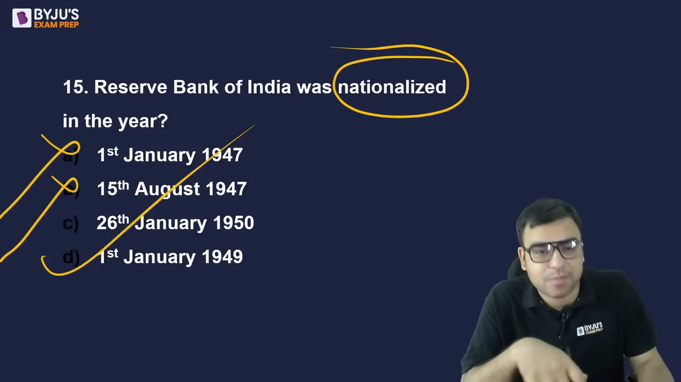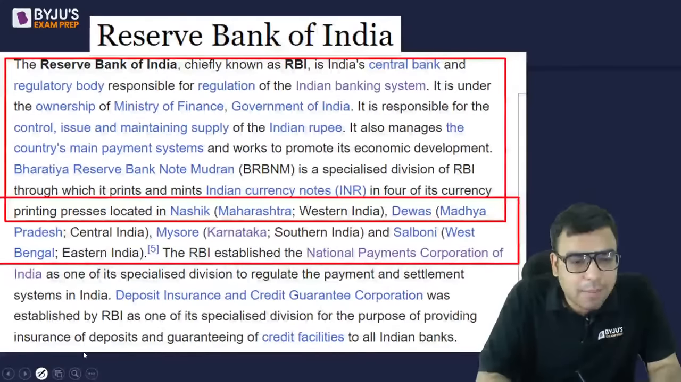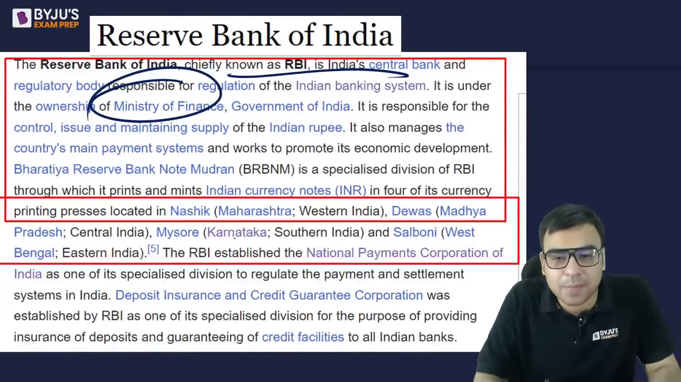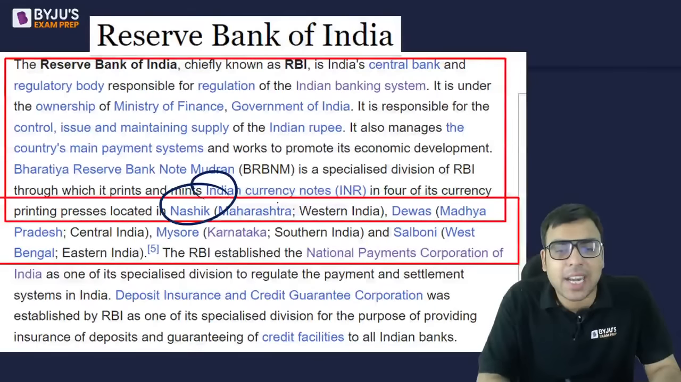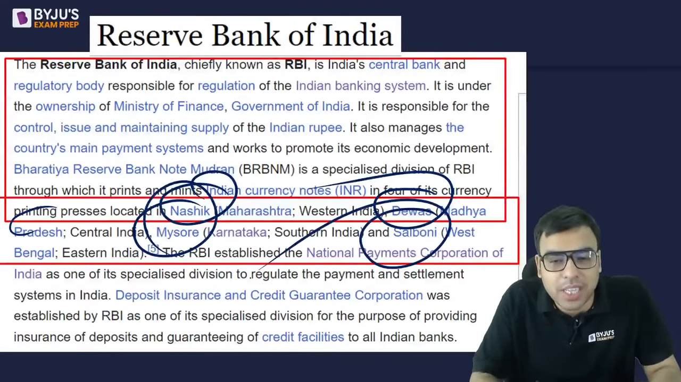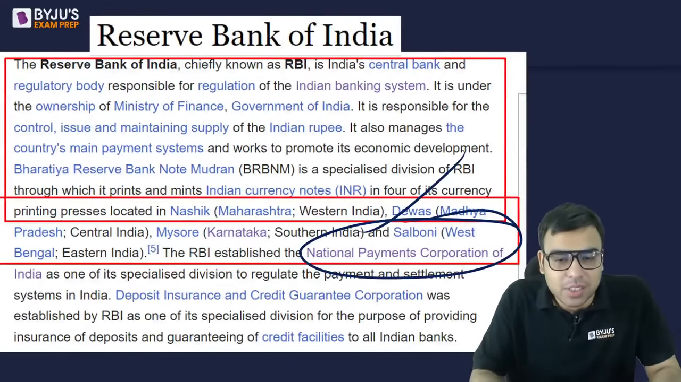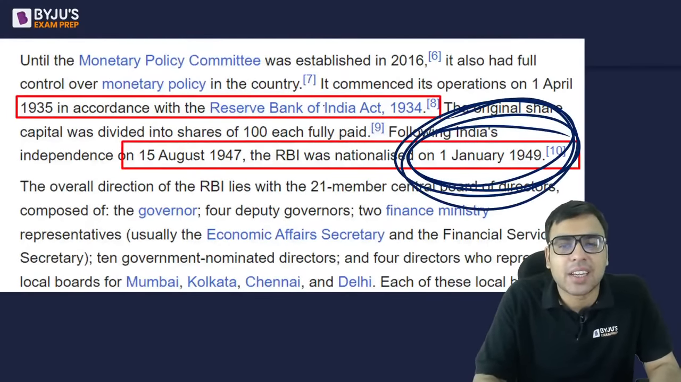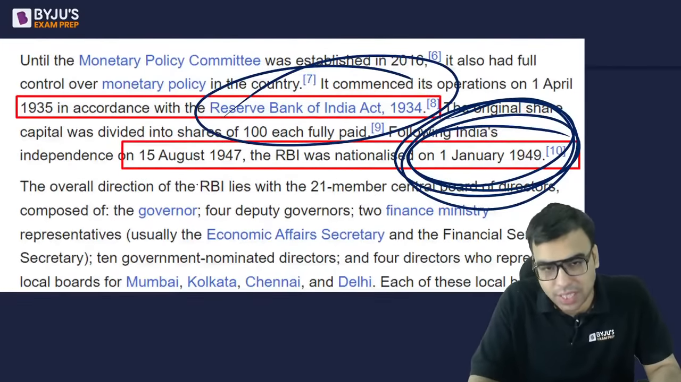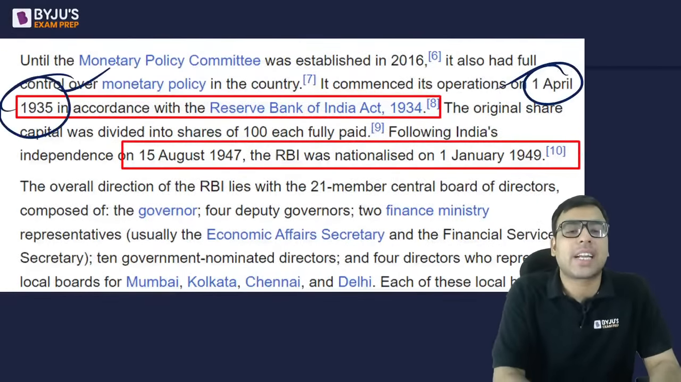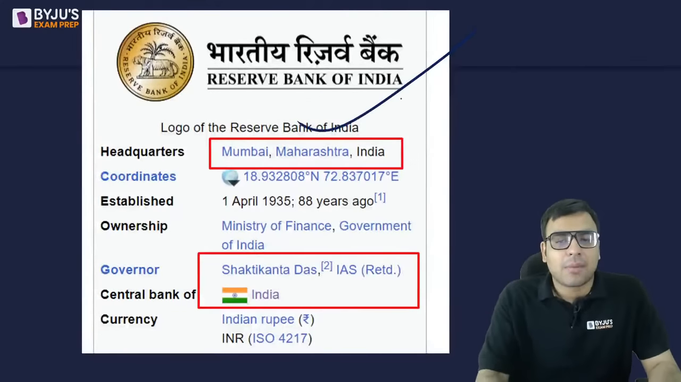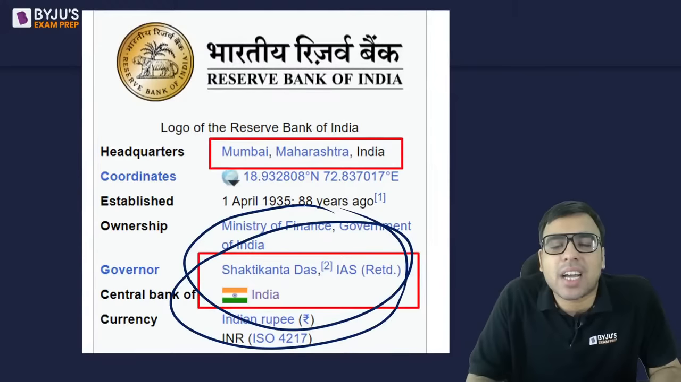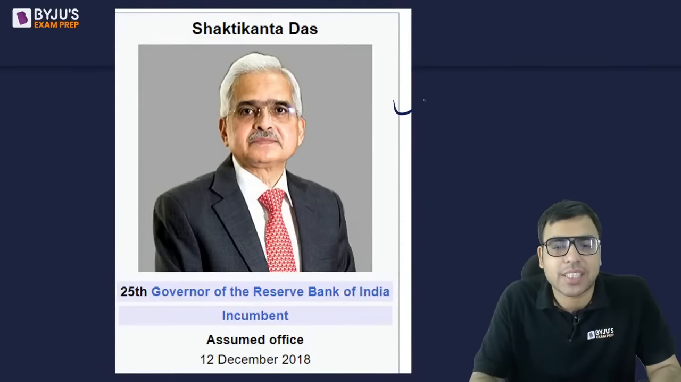Yes. Okay. Reserve Bank of India is India's central bank and all. It comes under the Ministry of Finance. It has printing presses at Nasik, Dewas, Mysore, and Salboni in West Bengal. NPCI was established by it. Nationalized on 1st January 1949. It works under the RBI Act 1934, but it started operation in 1935, one year later. Yes. Mumbai headquarters. Mr. Shaktikanta Das is actually the governor of RBI. You must be aware of that. Let's move on. I hope you are aware of him. He's a former retired IAS officer also.